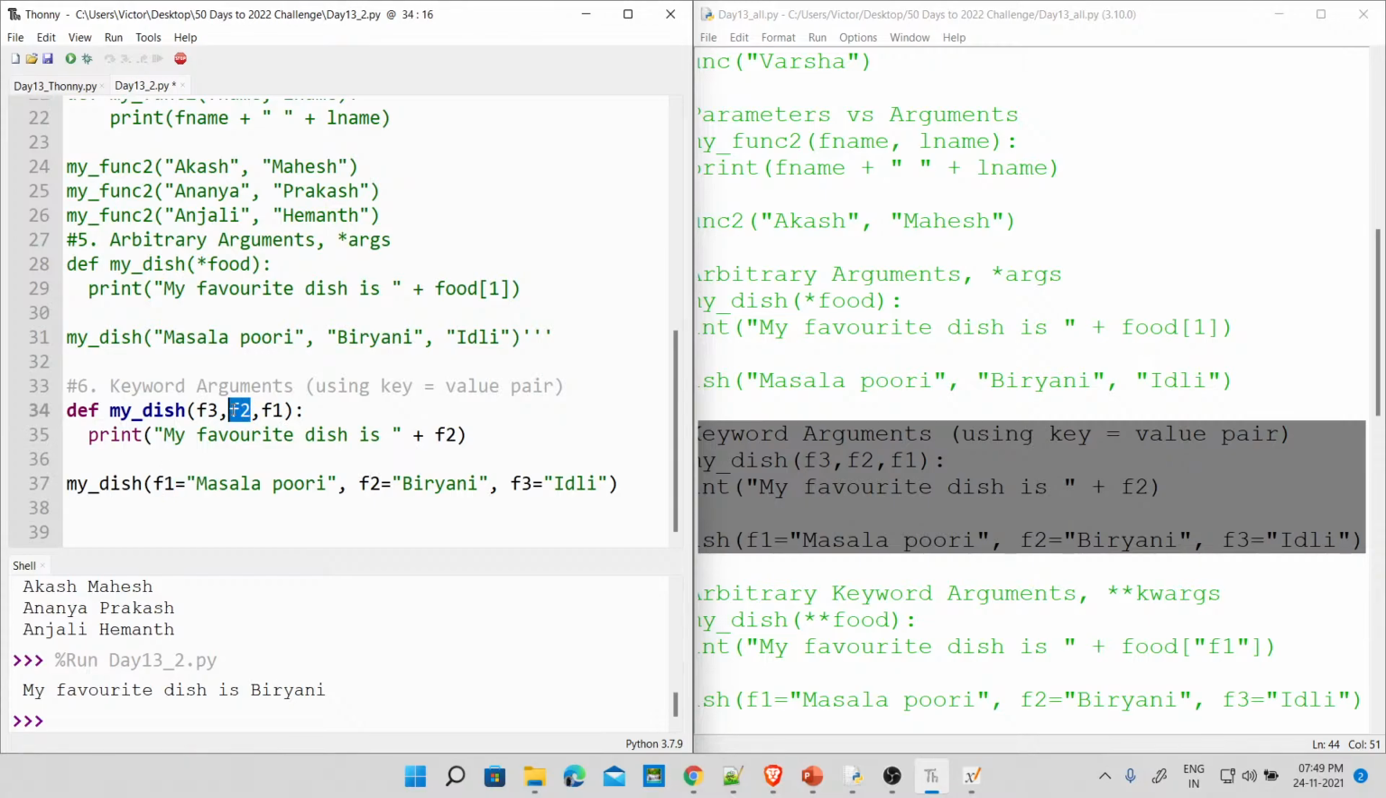Guys, are you getting my point? In either case, F2 is at the center. Let me call F3. Okay, let me assign it to F3. That's what I meant. So that my favorite food now becomes idli. Okay, so let's run this now. Fine. So my favorite dish is idli.